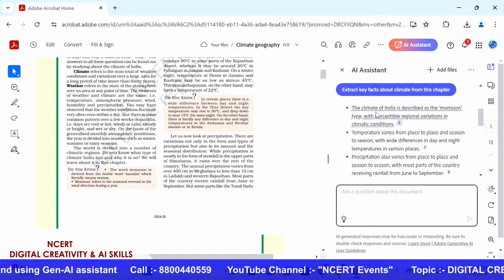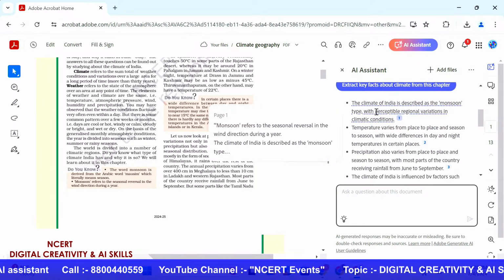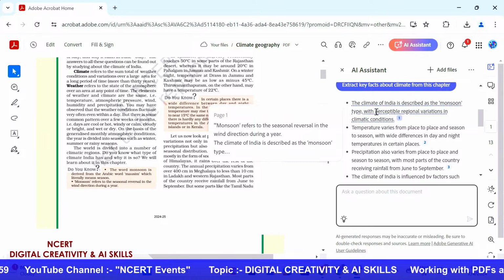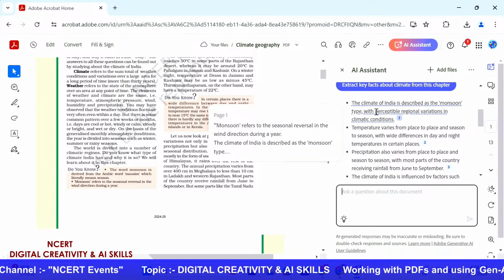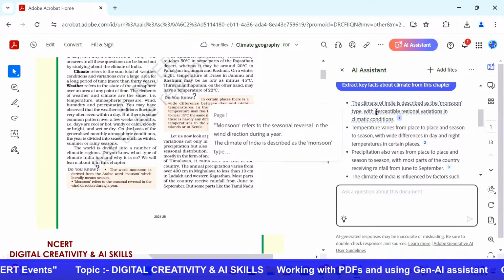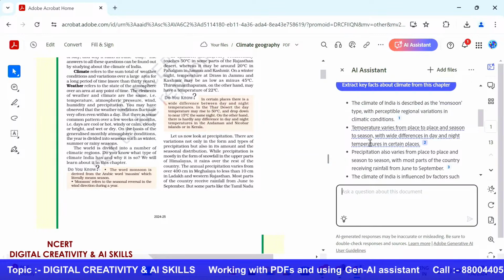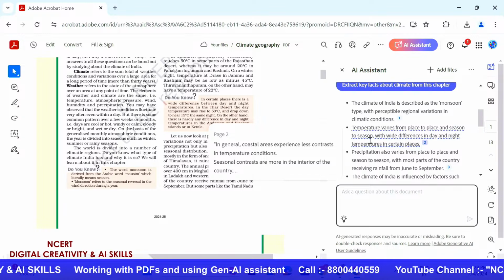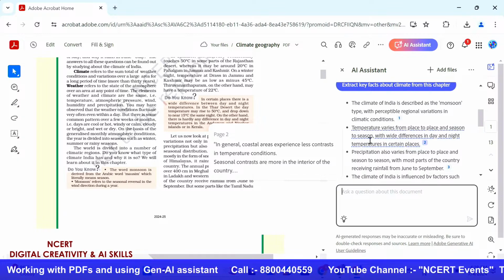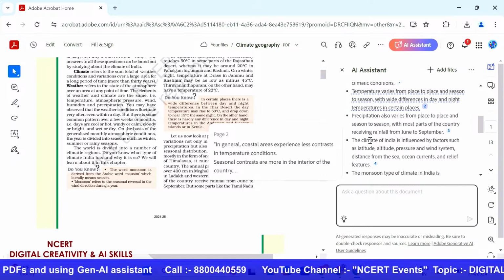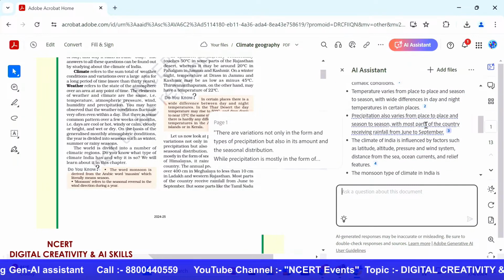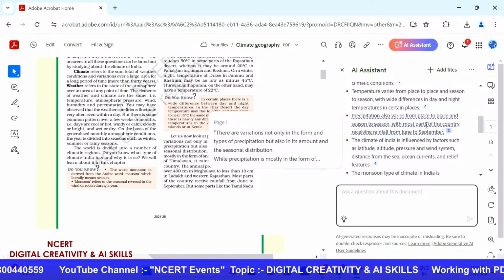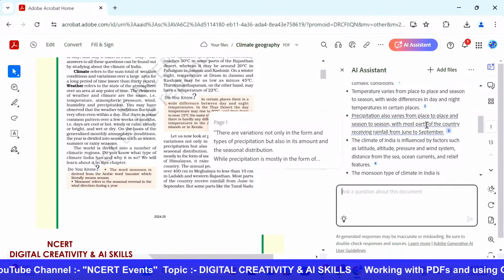If I scroll through these key facts, I could include them as a summary. I could tell my students, or I could put them on Adobe Express on any template of climate or any geography template that I really like. I could show this to my students as an example of the key facts that we are going to learn today, and this is how you can extract key facts. It also tells us from which page or area it has extracted each fact. So the AI will quickly analyze the content and present you with a concise list of essential information.